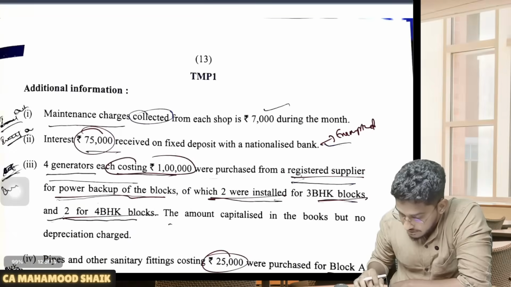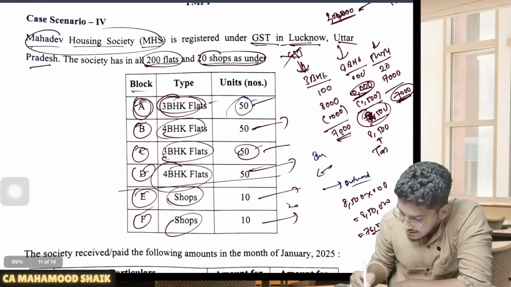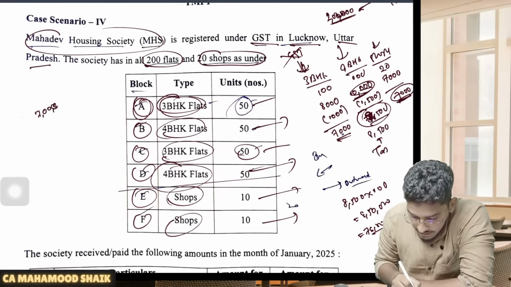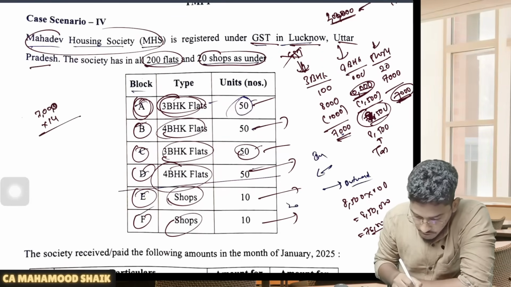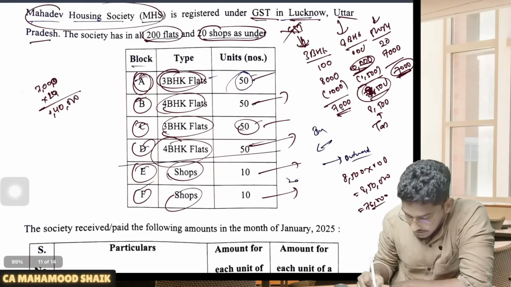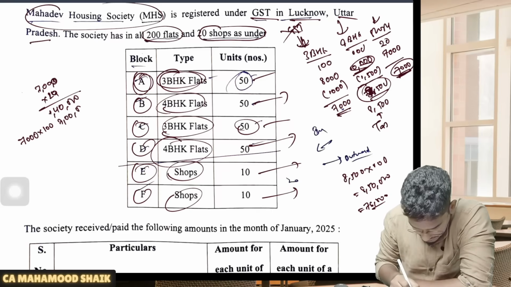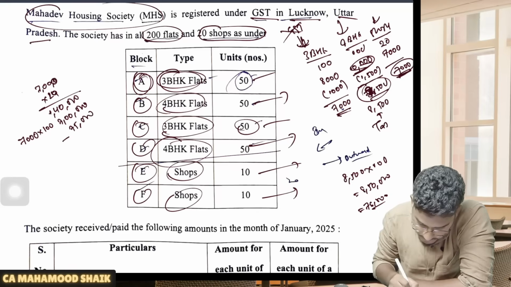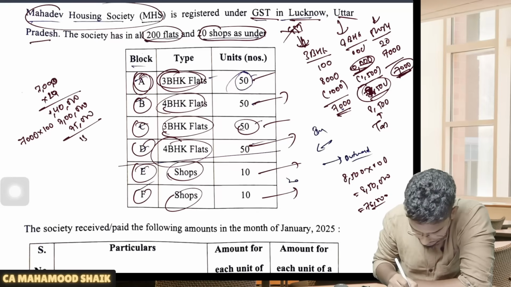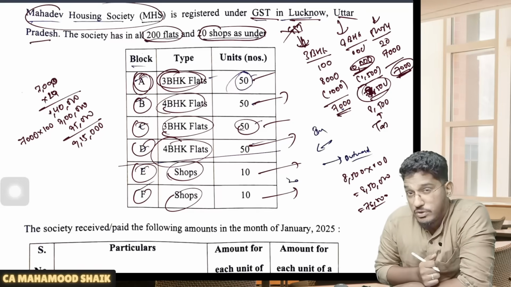See, according to my calculation and point of view, here they are collecting 7,000 from the shops, right? So 7,000 rupees from the shops into 20 shops, total 1,40,000 they have collected. Then you should have taken 7,000 rupees into 100 flats, which will come to 7 lakhs. Then you have interest also, 75,000. So the answer should have been somewhere around 9,15,000, but I am unable to find the option.